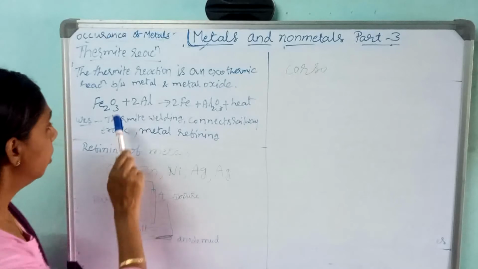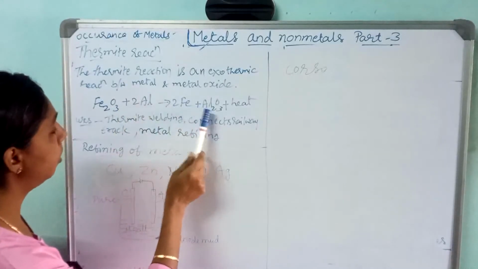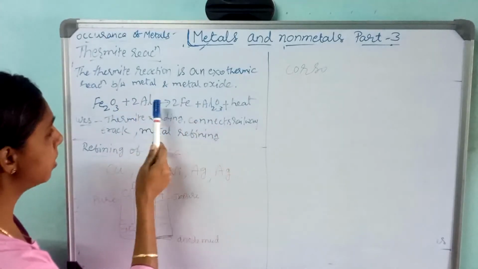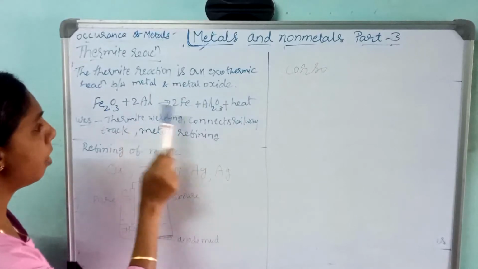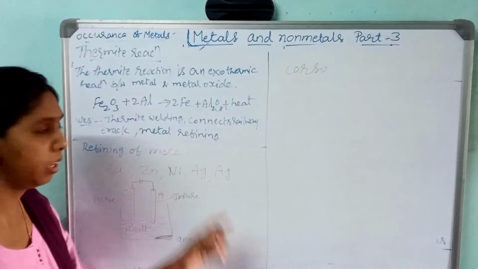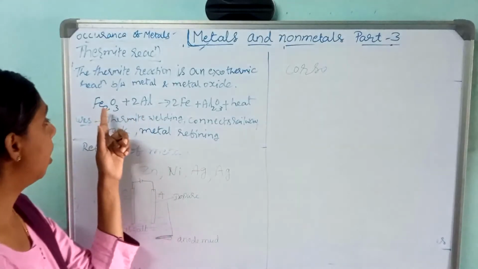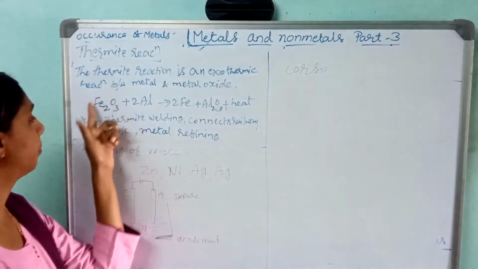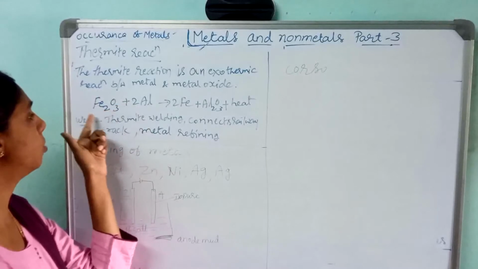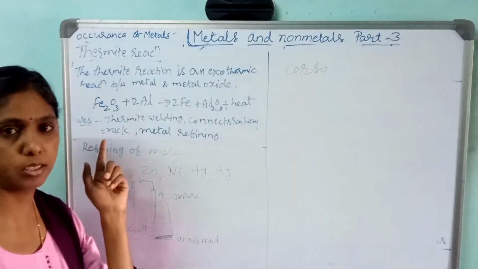Then aluminium becomes aluminium oxide and iron is free from oxygen.